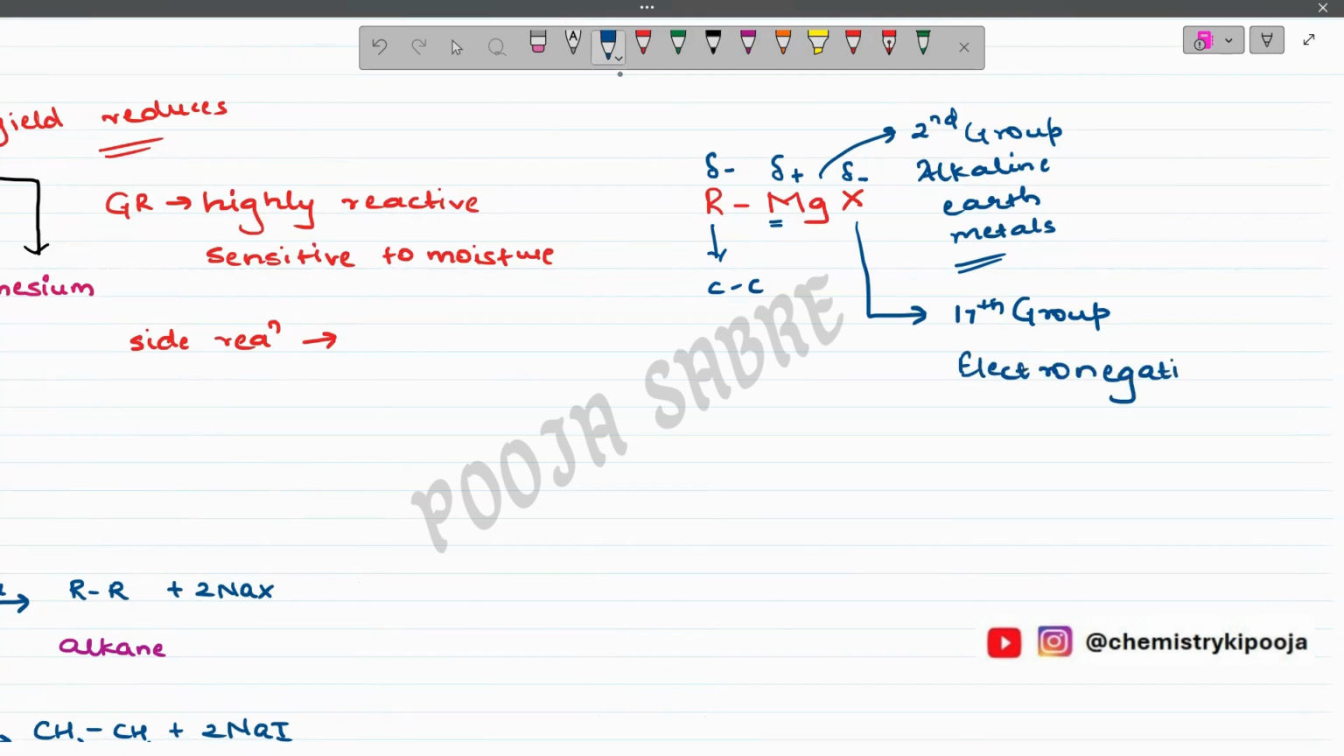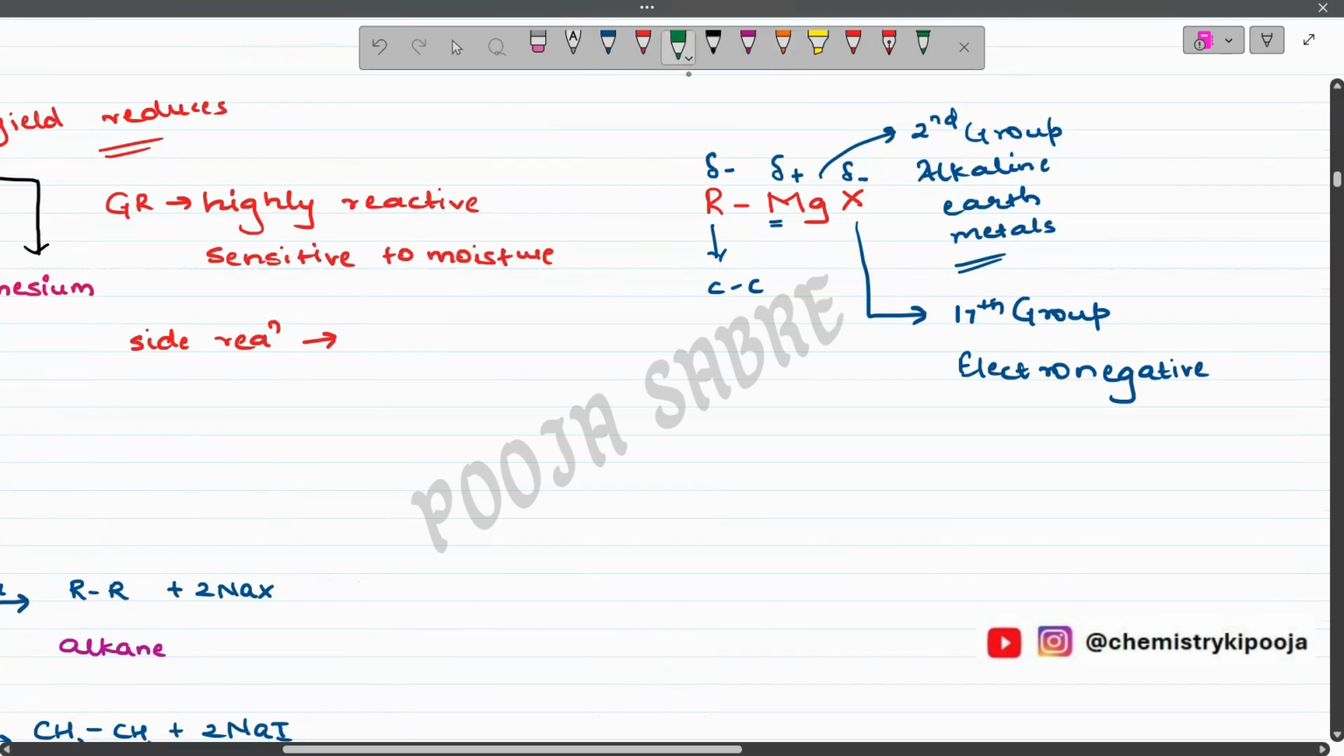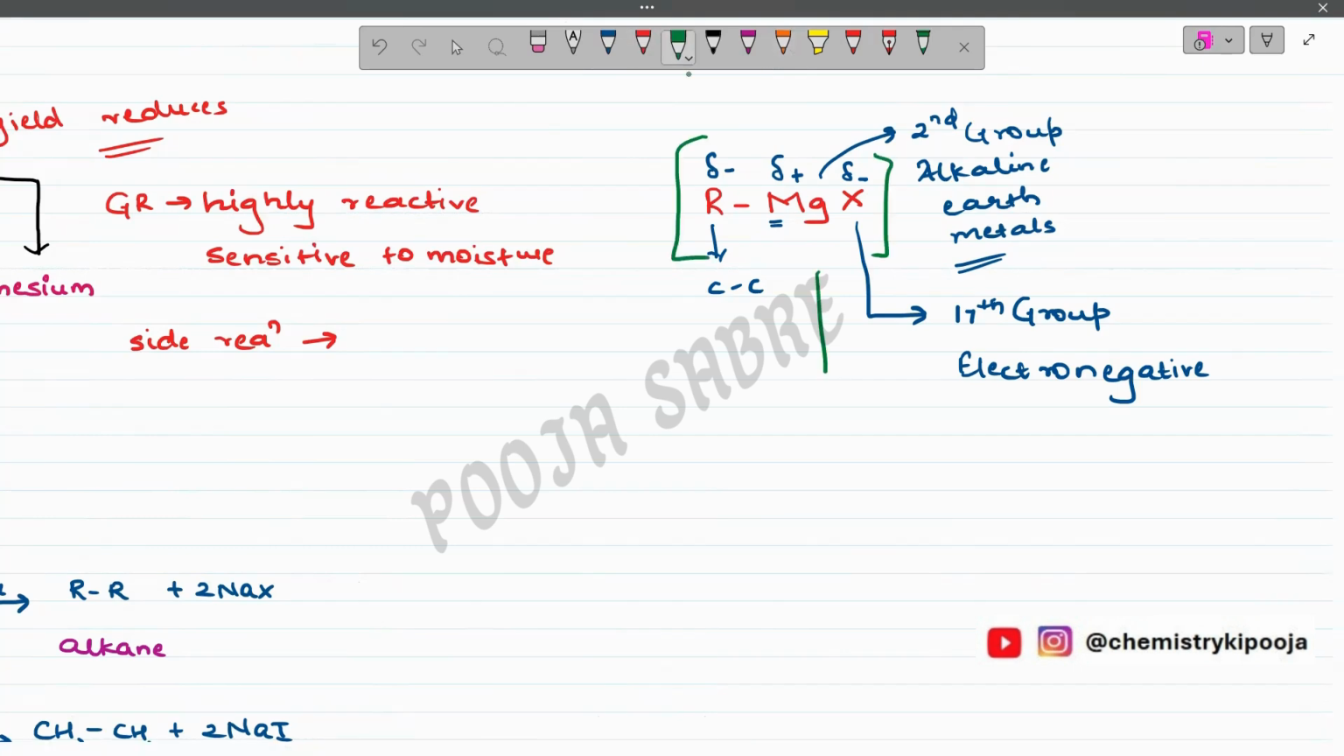Isn't it? They are electronegative in nature. So the halide acquires a negative charge. Clear? And because of this separation of charges, the entire Grignard reagent is polar in nature. It is highly polar in nature.